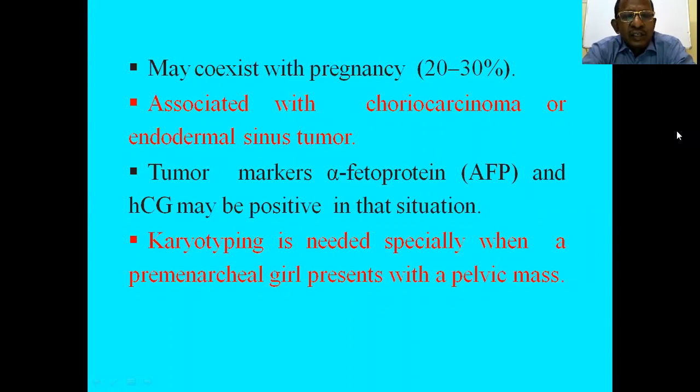Other tumor markers are alpha-fetoprotein and HCG. Karyotyping should be done, especially when a premenarcheal girl presents with a pelvic mass, for the presence of Y chromosome.